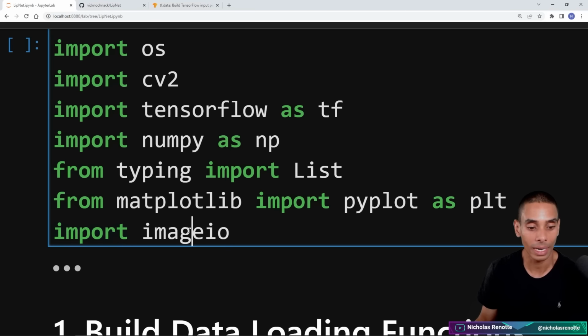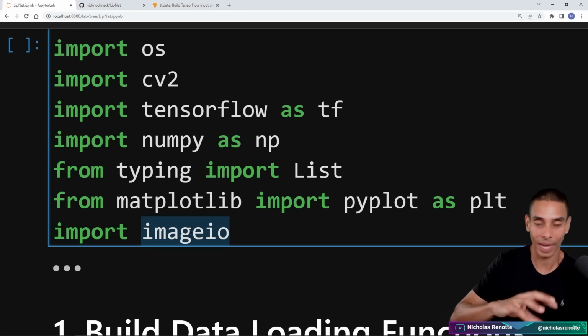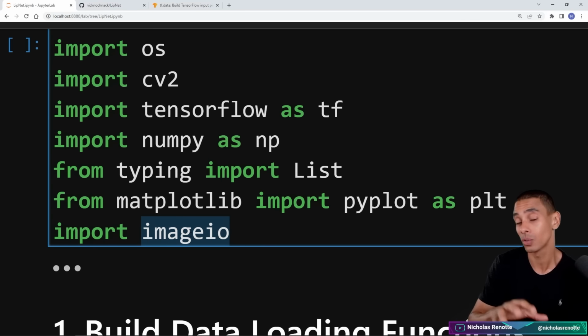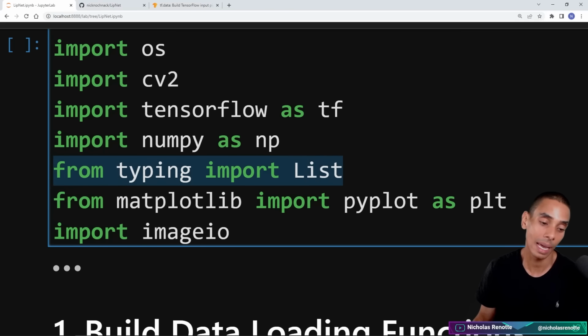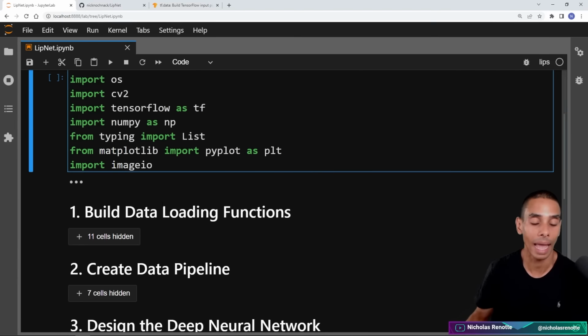And then I've also brought in imageio. There's a one-liner which allows you to convert a NumPy array to a GIF, which looks really cool, and you're able to see what you've actually gone and pre-processed, which is particularly useful when you're dealing with videos. Okay, those are our imports now prepared. So import OS, import CV2, import TensorFlow as TF, import NumPy as NP. We're going to import typing. We're going to import matplotlib and imageio. Those are our dependencies now imported.